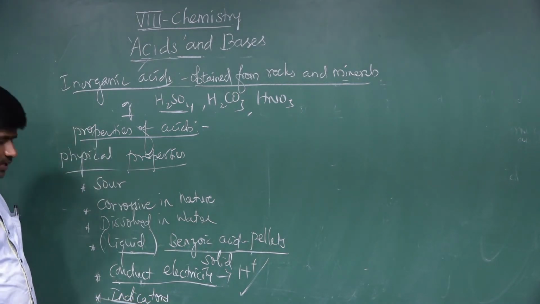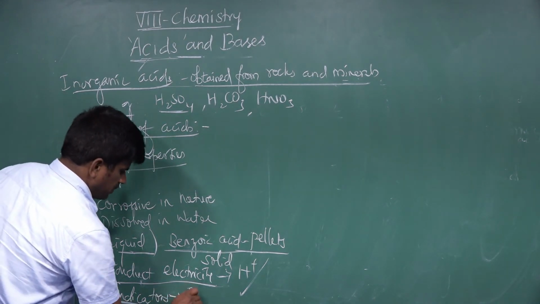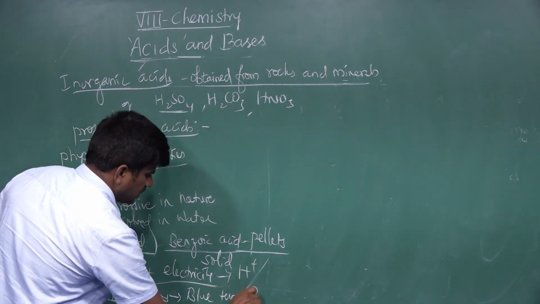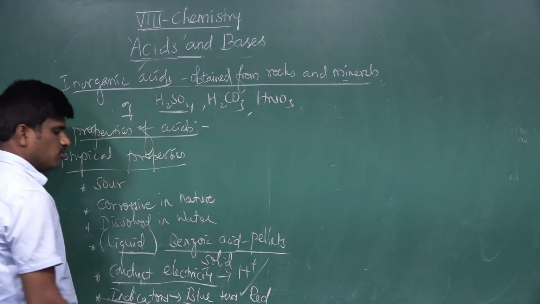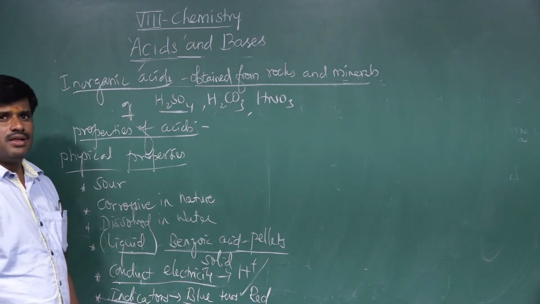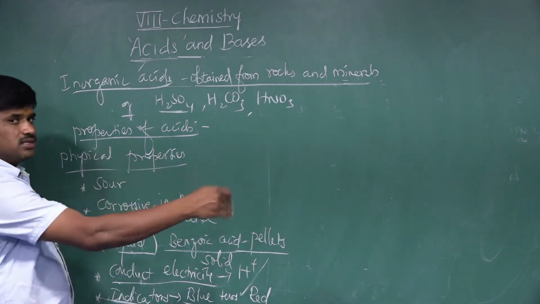To identify the acids, if we take a litmus paper, blue litmus paper turns red, so we can easily identify that the given substance contains acids. Blue color turns red in color.